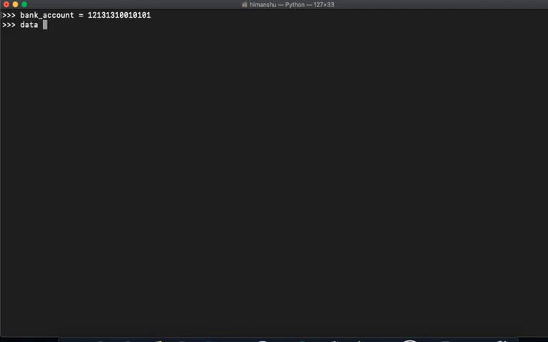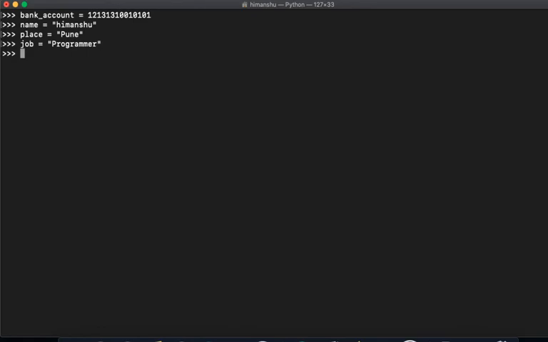So if I say data equals to, and I will put some more variables. I will say profile name equals to Himanshu, right? And place equals to Pune. Damn, cannot write. And then I can say job equals to programmer.